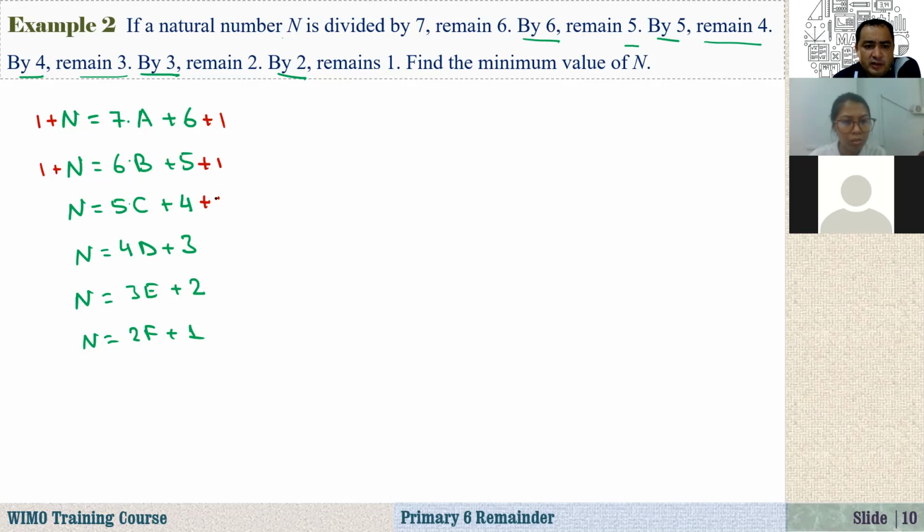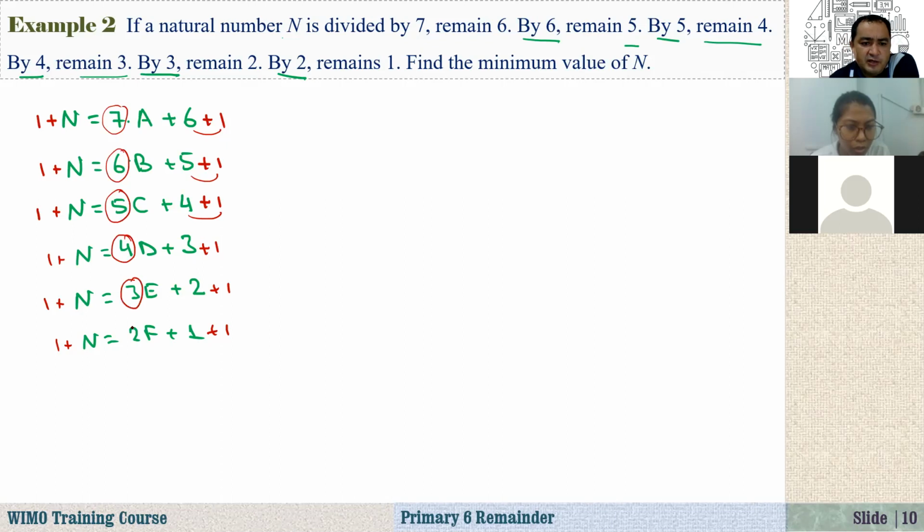And if I add 1 here, the number is divisible by 5, because 4 plus 1 is 5. On the other way, it is the same thing: 5 plus 1 is 6, 6 plus 1 is 7. So that means if I just add 1 to the number, that number is divisible by 7, 6, 5, 4, 3, and 2.